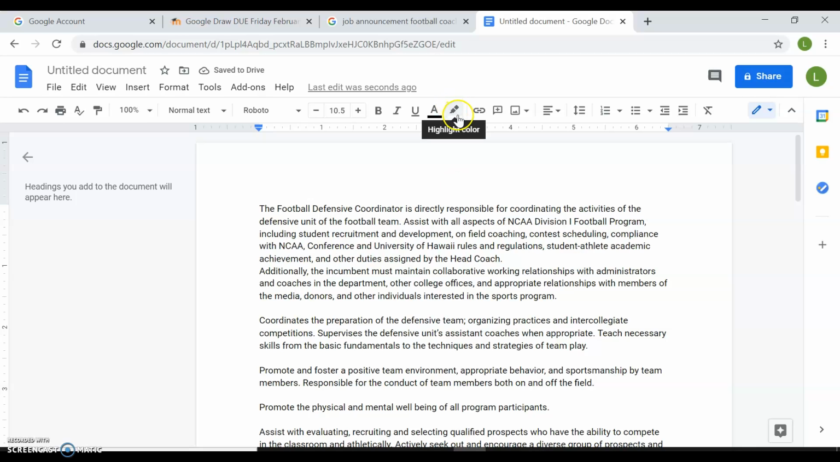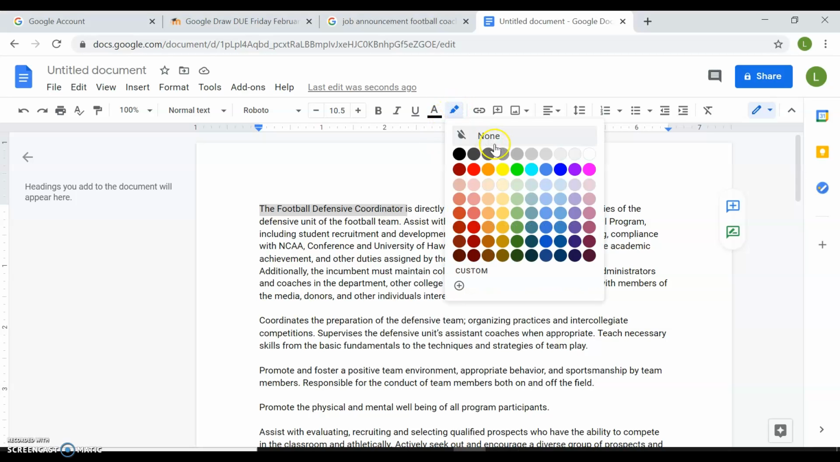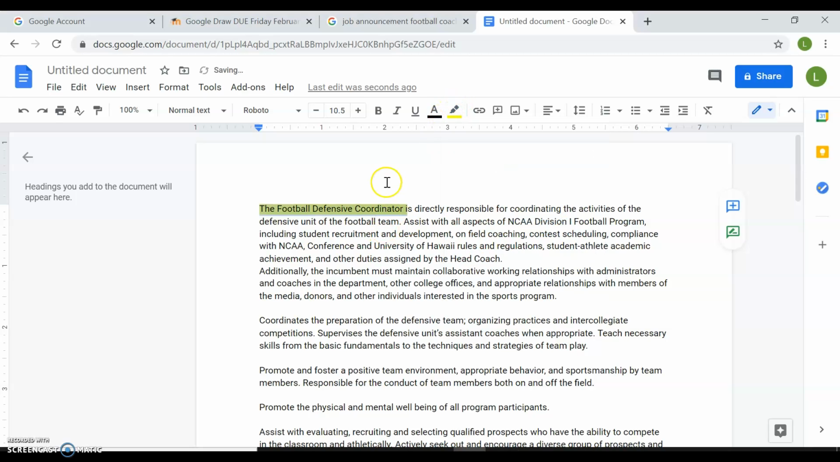There it is. Then if I want to highlight key things, like defensive coordinator. And if I want to highlight key things, let's say the job title, which is the football defensive coordinator, just like this. Go to highlight. Pick which color you want.